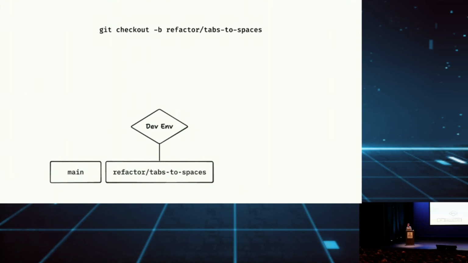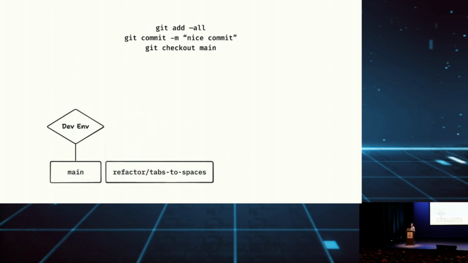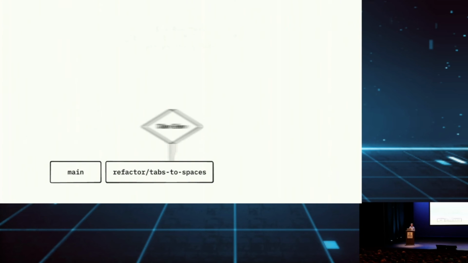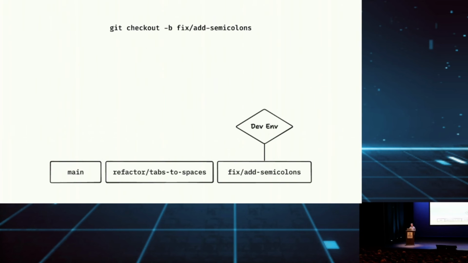And generally, that's the kind of work that I nowadays do as a founder, the only kind of work that I do. So I create a new branch. I start working on it. And then I commit everything. And I check out main because I want to work on a new feature. Now I want to add semicolons because I'm a big semicolon fan. So I create a new branch to add semicolons.